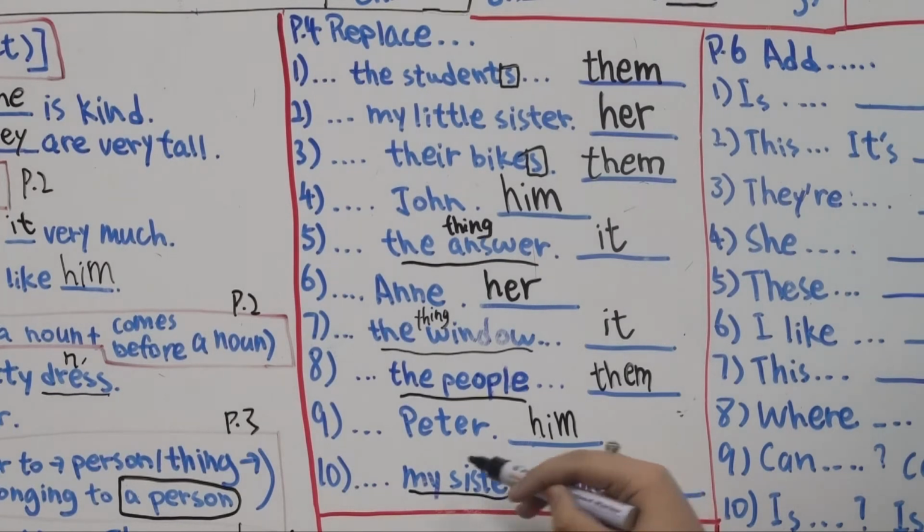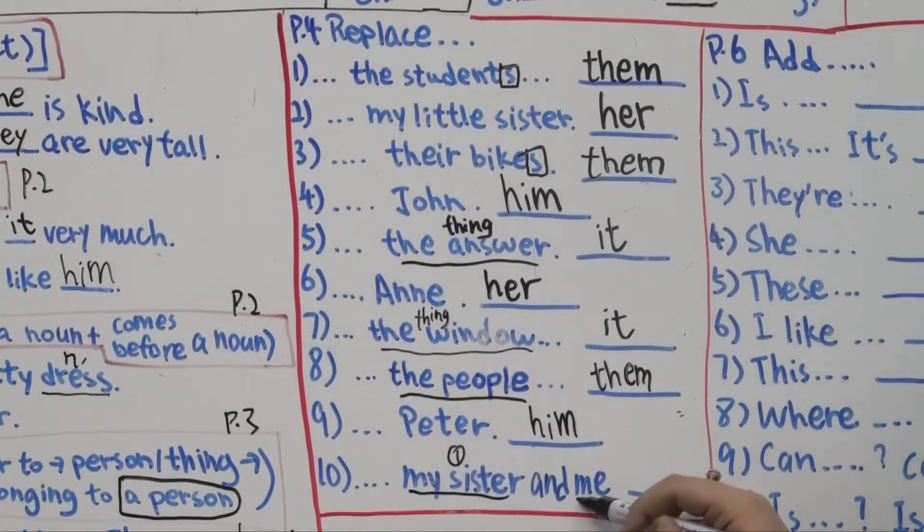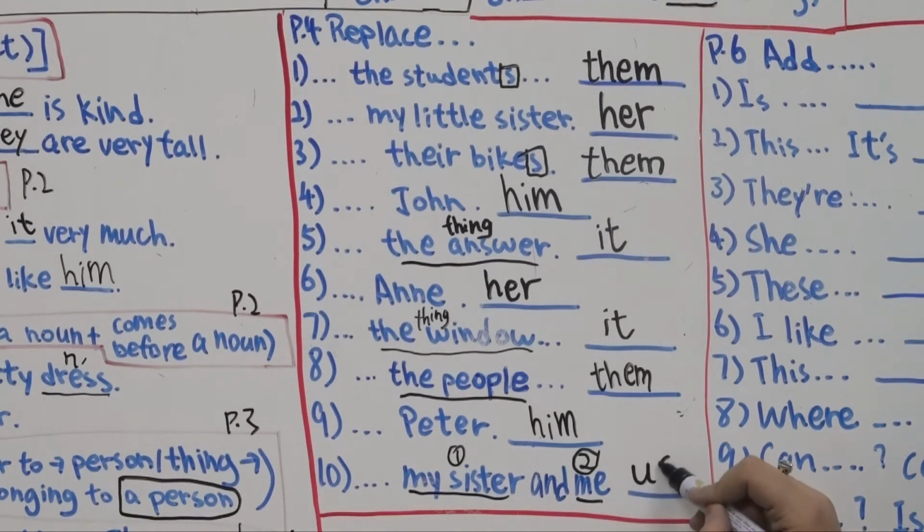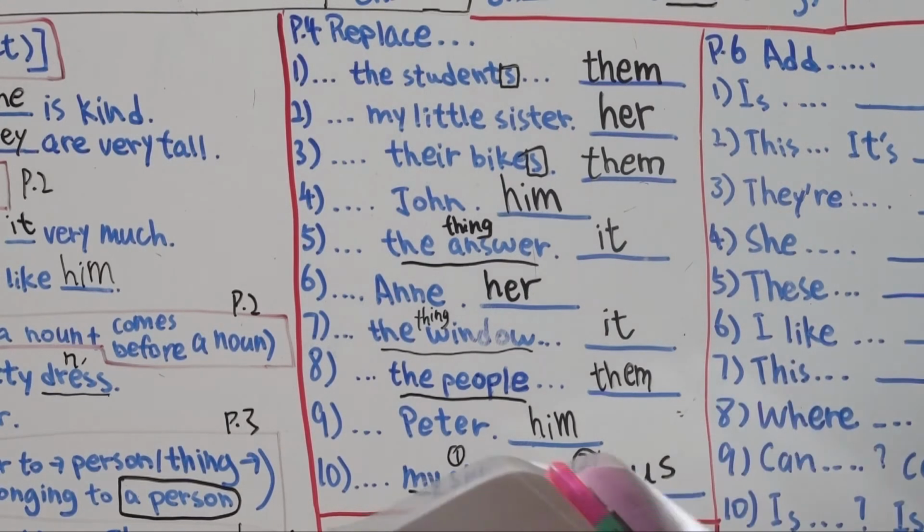It includes you. Do we use the object pronoun them for my sister and me? No, right? Instead we use us. Great, everybody.